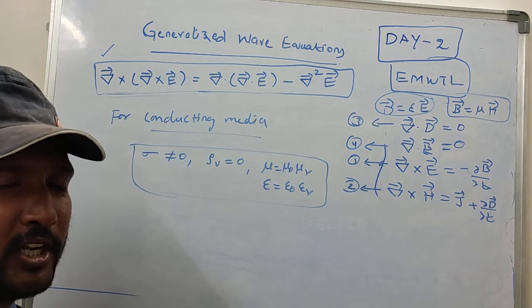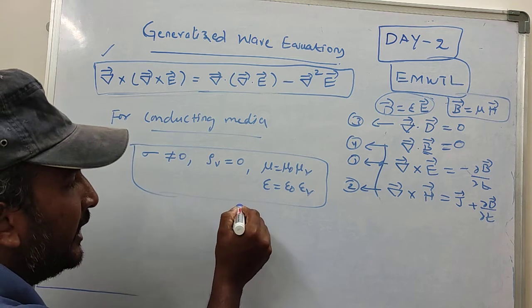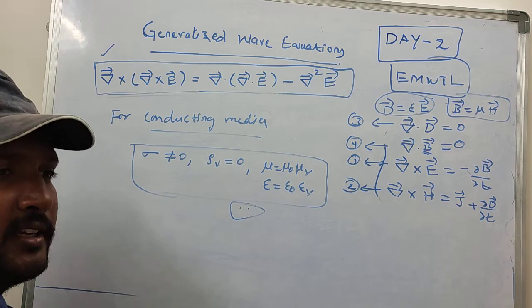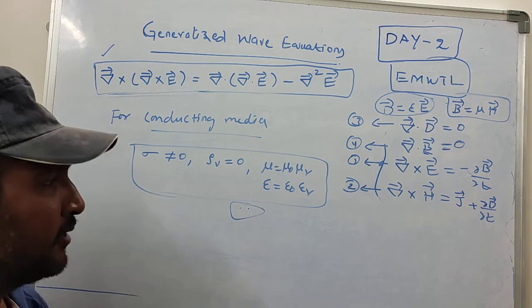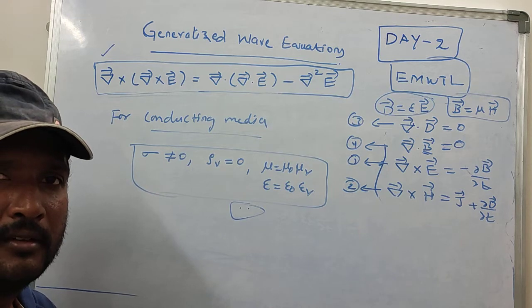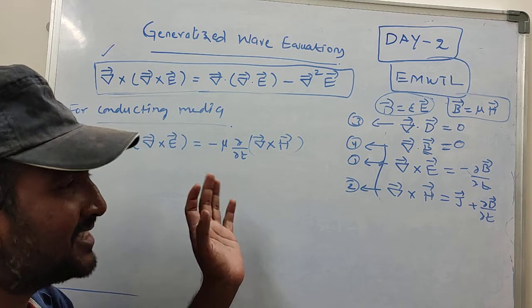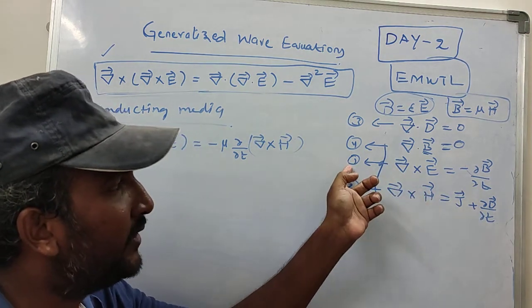Now we are going to derive the wave equations for conducting medium in terms of electric field only and in terms of magnetic field only. Once again I am going to use the same steps. I am applying the curl on both sides of equation number 1.